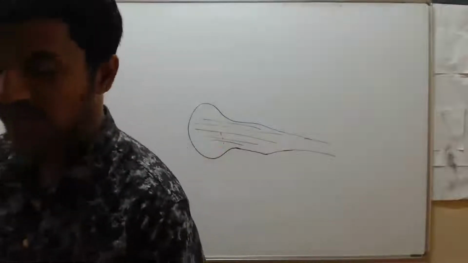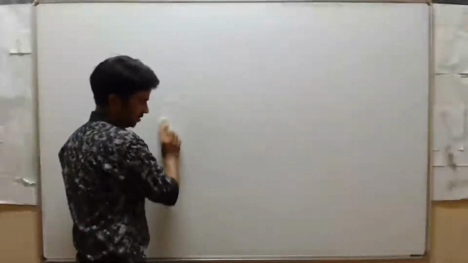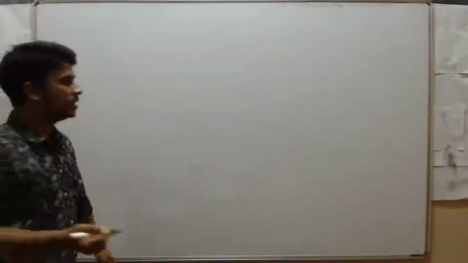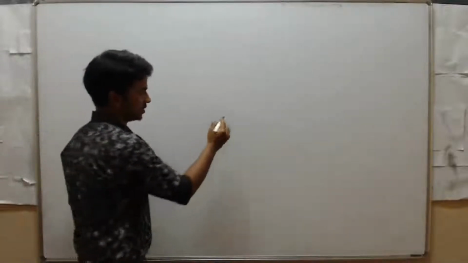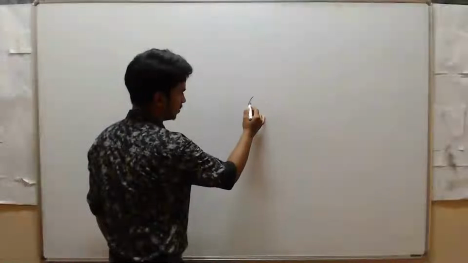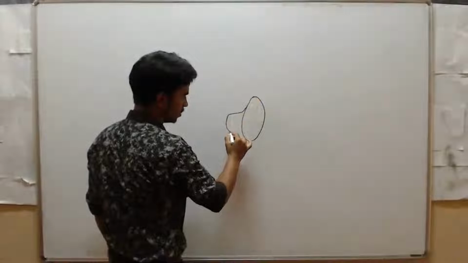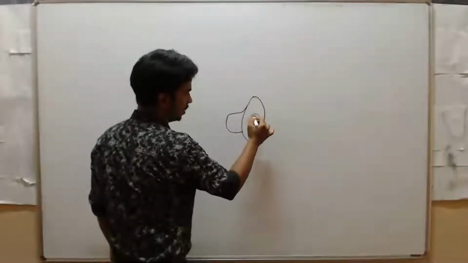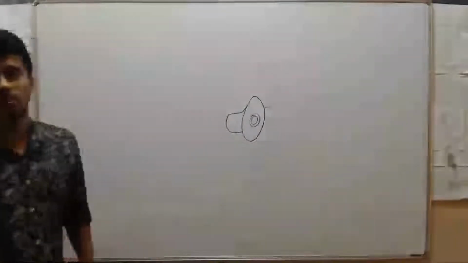Then what about a speaker? You have seen this kind of drum in a speaker, it is just like a drum. When this vibrates, then we can produce a sound.